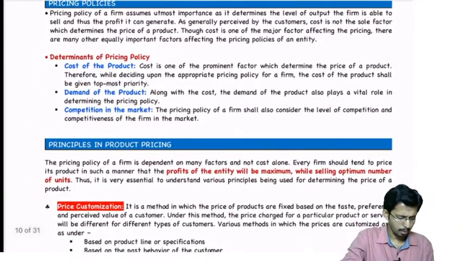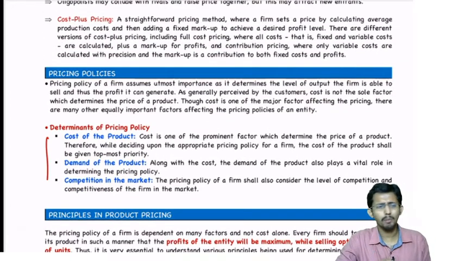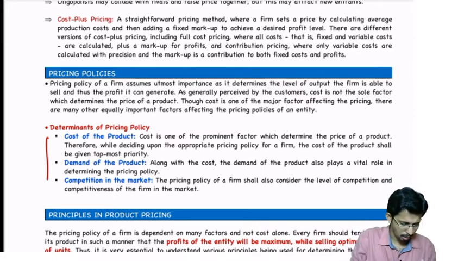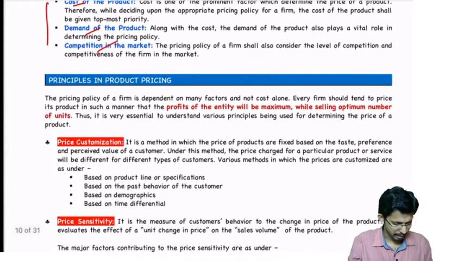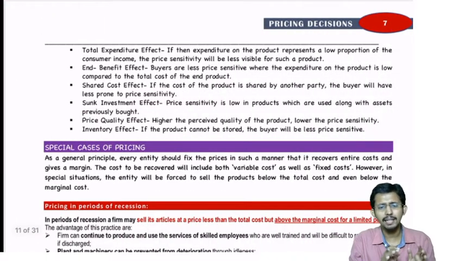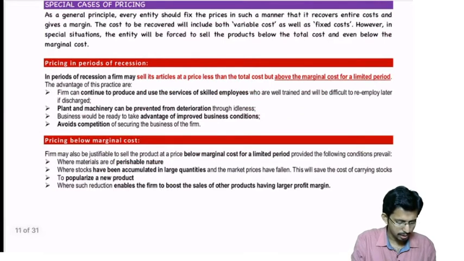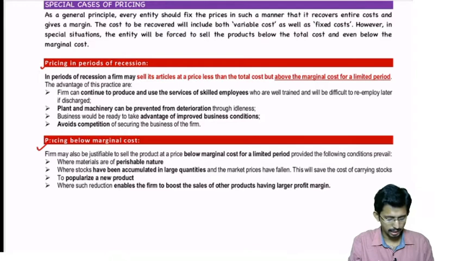Then pricing policies, determinants of pricing policy. These are some very fundamental theory topics which once you read, you will understand. The price of a particular product will depend upon the cost, then demand, then competition. These 3 factors. Then principles and product pricing, price customization, price sensitivity. These are things which you can read, and I don't find any relevance for these topics in the exam perspective. That is why I have not spent too much time on these small topics. Then special cases of pricing we have seen: prices in periods of recession, then pricing below marginal cost, which are the times when you can follow this method.